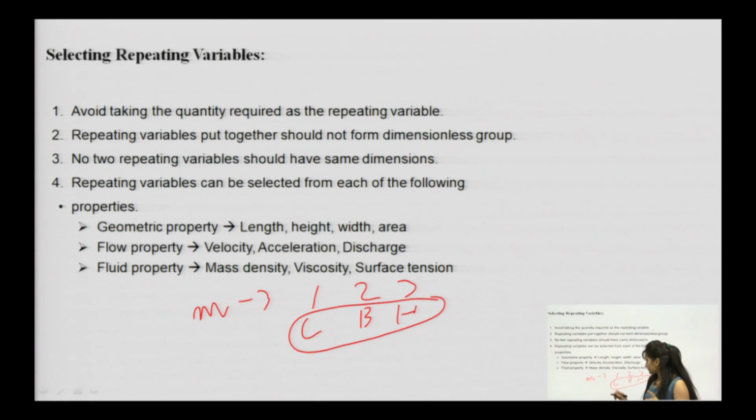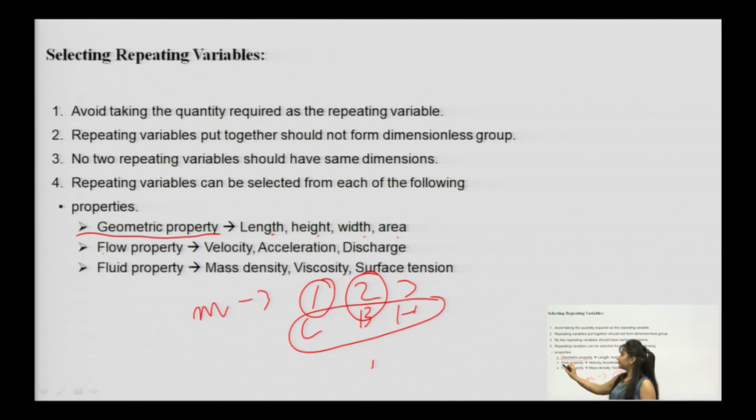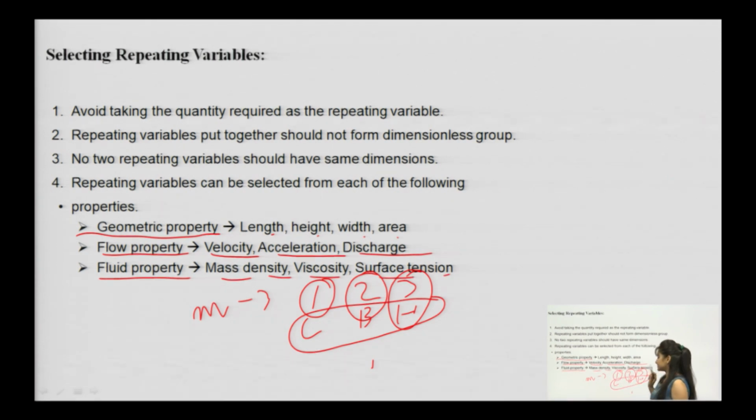The first repeating variable which you are going to choose should have a geometric property in the entire calculation. Geometric property can be length, height, width and area. The second parameter you choose as a repeating variable in all the pi terms should have a flow property, that is, either velocity, acceleration, or the discharge of that section. The third repeating variable can possess a fluid property, that is mass, density, viscosity, surface tension, etc.